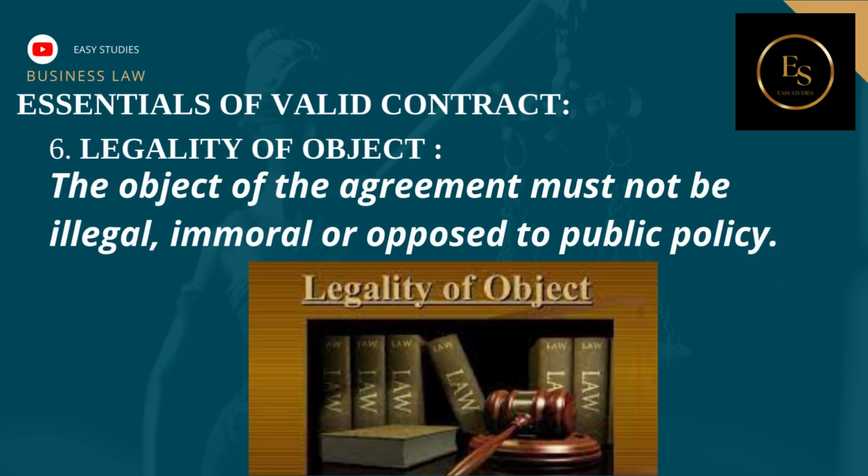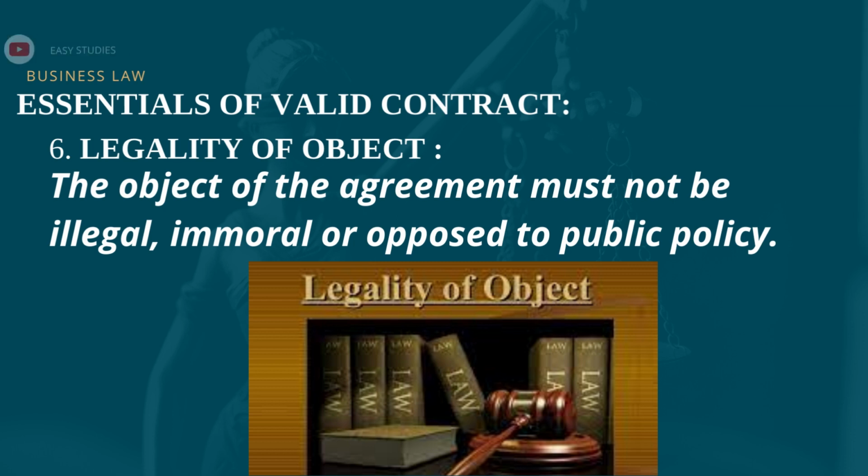6. Legality of object. The object of the agreement must not be illegal, immoral, or opposed to public policy. For example, X enters into an agreement with Y to supply certain prohibited goods. Such an agreement is void, as its object is illegal.